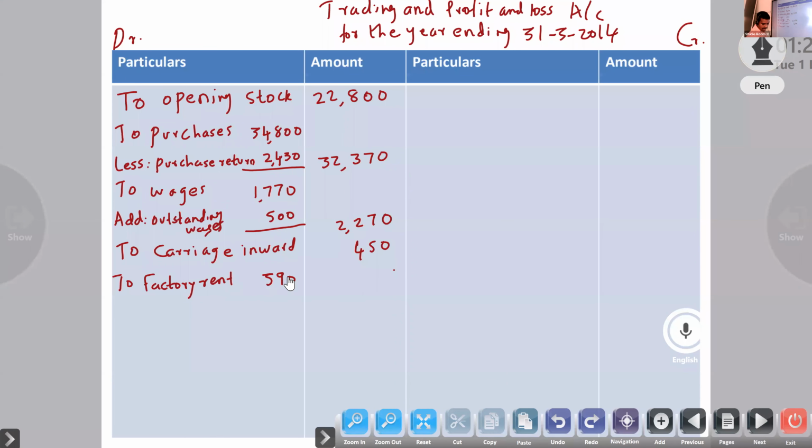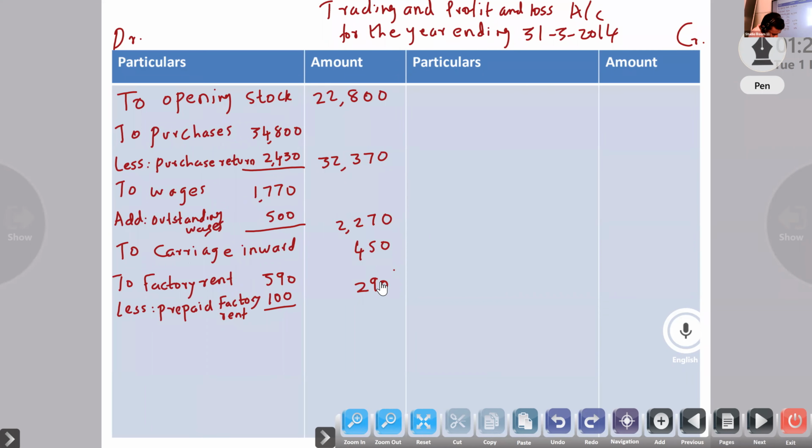One adjustment is related to factory rent, prepaid 100, so 290.